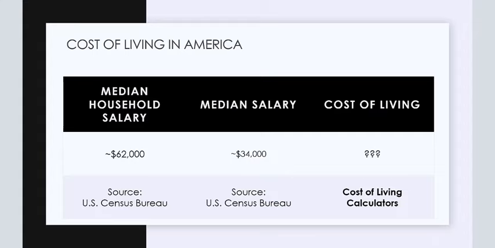So for those of you who are unfamiliar, a little bit of background about the U.S. The median household salary, according to the United States Census Bureau, is about $62,000 as of 2019. The median salary for an individual is around $34,000, which makes sense because that's about half of $60,000. Again, those 2 sources are the U.S. Census Bureau.